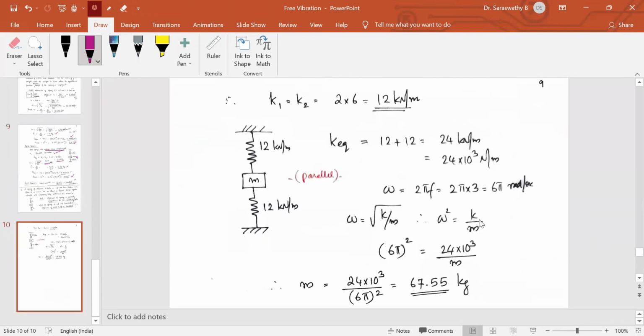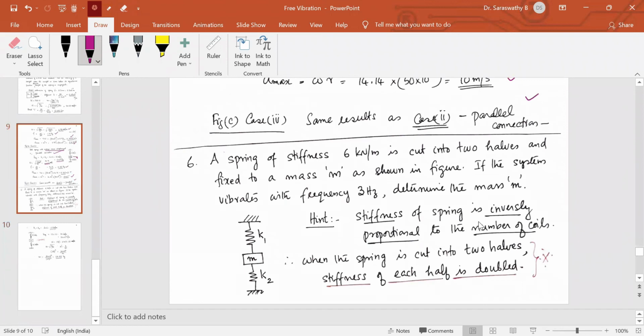Next question. A spring of stiffness 6 kilonewton per meter is cut into two halves and fixed to a mass m as shown in the figure. If the system vibrates with frequency 3 Hz, determine the mass m. So here a spring of stiffness 6 kilonewton per meter is cut into two halves, and it is attached to a mass like this.